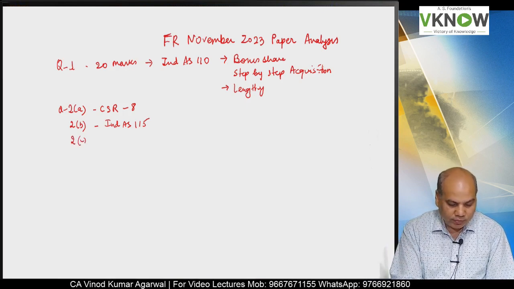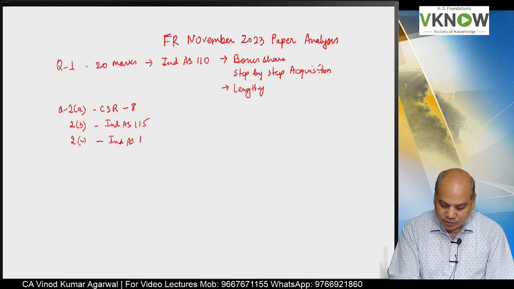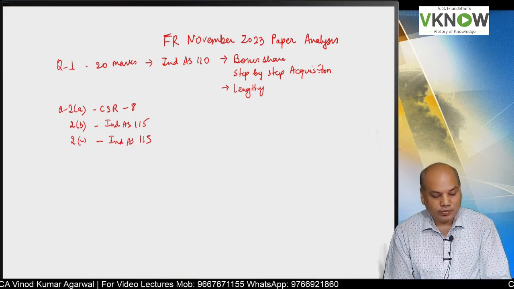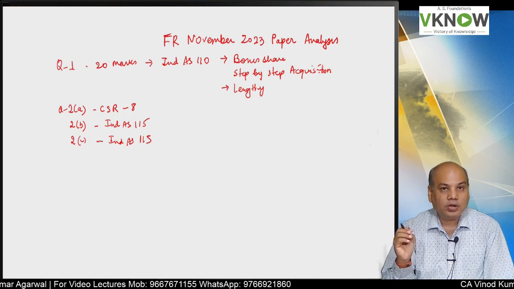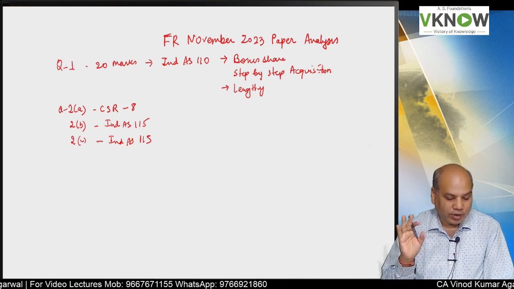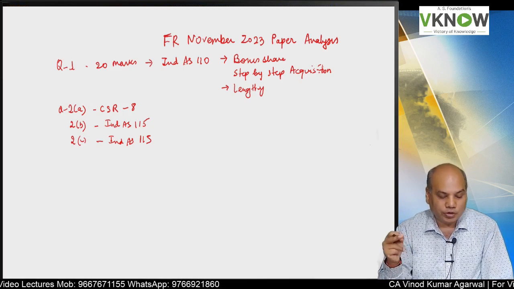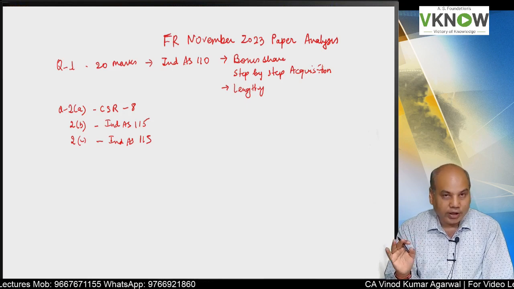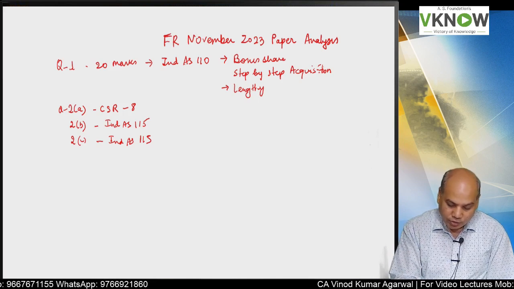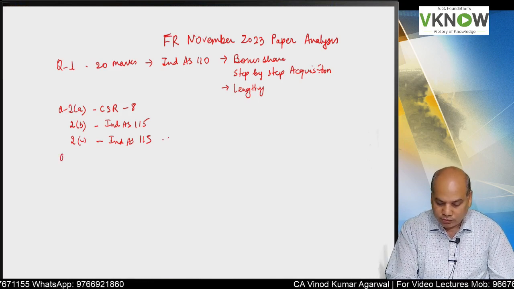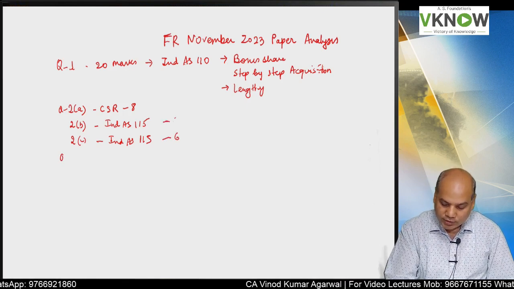Question number 2C was again on Ind AS 115. Again on Ind AS 115, and they have asked which of these costs will form part of the cost to obtain a contract. We have studied that in the chapter Ind AS 115, costs which will form part of the cost of obtaining a contract. A direct question from our material and one can easily solve it. This was for 6 marks, and question number 2B is also for 6 marks.